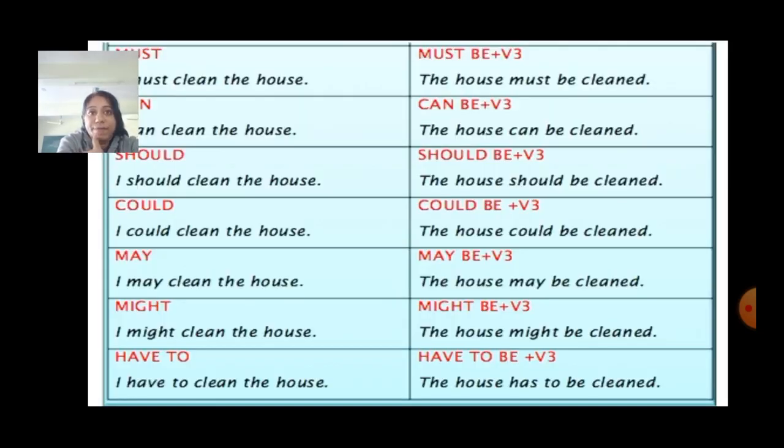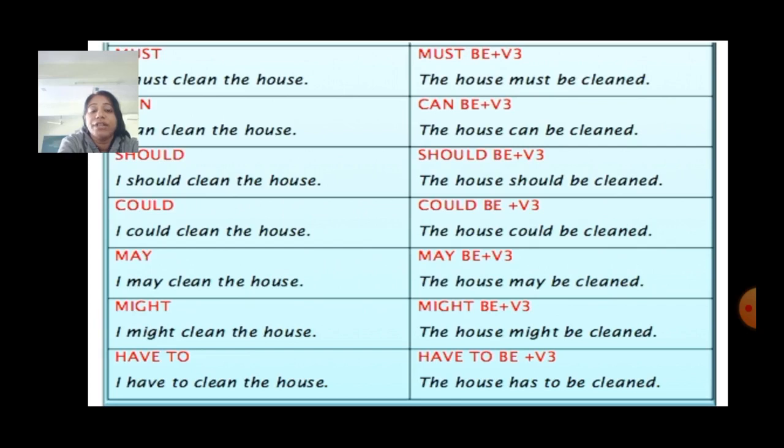Let's see a few examples. Example of must: we must clean the house. The house must be cleaned. We can clean the house. The house can be cleaned. I should clean the house. The house should be cleaned. I could clean the house. The house could be cleaned. I may clean the house. The house may be cleaned by me. I might clean the house. The house might be cleaned.